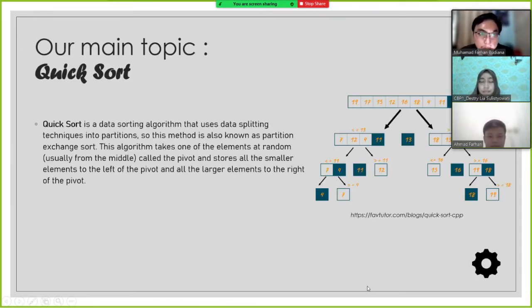So here's our main topic. It's called Quicksort. Quicksort is a data sorting algorithm that uses data splitting techniques into partitions. This method is also known as partition exchange sort. This algorithm takes one of the elements at random, usually from the middle, called the pivot, and stores all the smaller elements to the left of the pivot and all the larger elements to the right of the pivot.